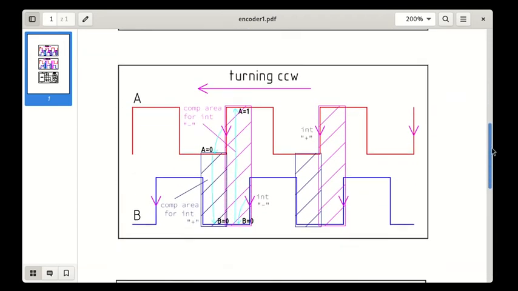And please look at what happens with the signal when we turn the encoder counterclockwise. In this case, the first interrupt occurs in channel B. According to the interrupt procedure, first the state in channel B is checked. If the state is 0, then it goes on to check the state in channel A. In this case, the state is 1, so we can add one impulse in the minus direction.